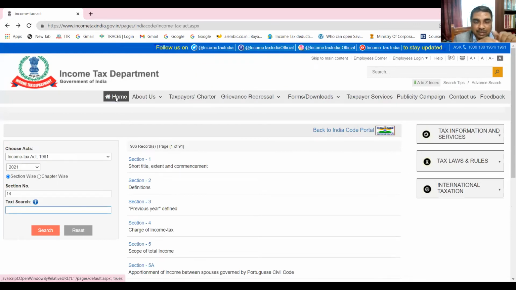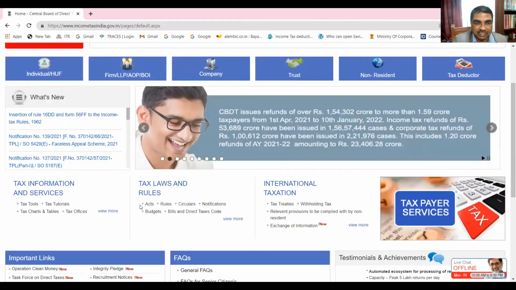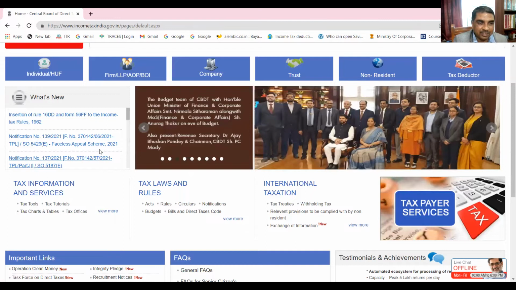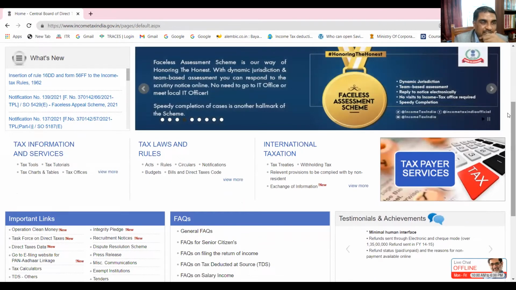Feel very comfortable with this website. Whenever time permits, you can visit this website and learn so many things. I told you earlier that you can visit this area: acts, rules, circulars, notifications, etc. You can see everything. But right now, I'm taking you to some other area. In the meantime, you may also visit this particular area.